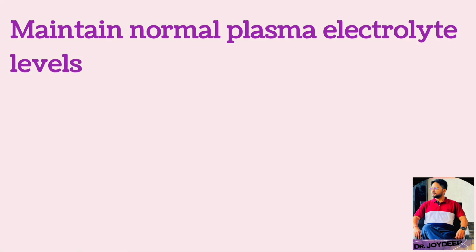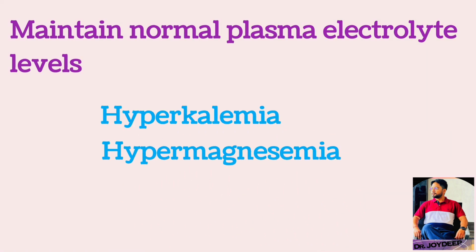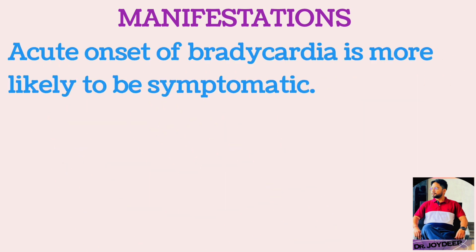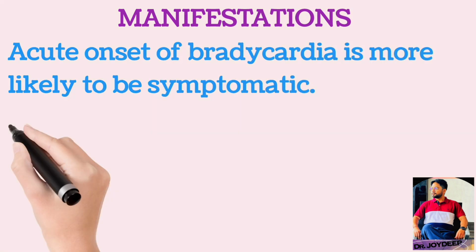For prevention of sinus bradycardia, normal plasma electrolyte levels should be maintained in all patients. Electrolyte abnormalities like hyperkalemia and hypermagnesemia cause bradycardia. Bradycardia may be well tolerated, particularly if it develops slowly. Acute onset bradycardia is more likely to be symptomatic.